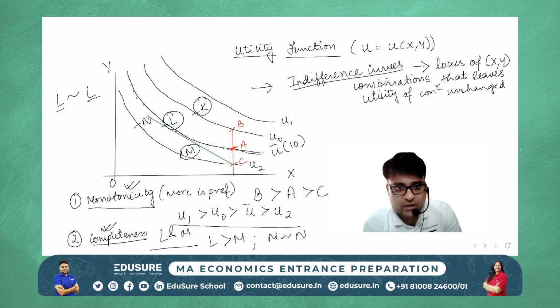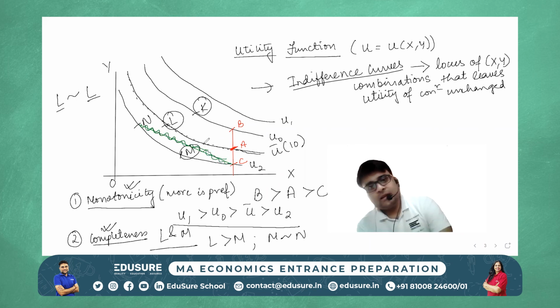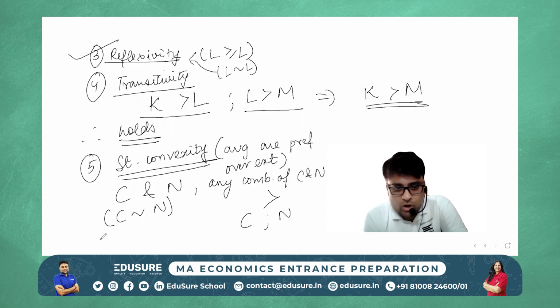C and N as a combination is the straight line and all the bundles on the straight line. So all combinations on the straight line joining C and N, the CN line, will be preferred over C, which is indifferent to N. This is what strict convexity says.